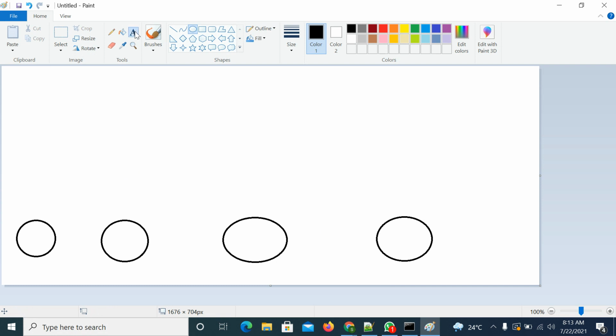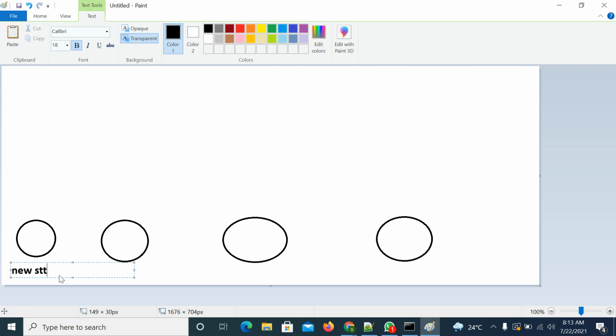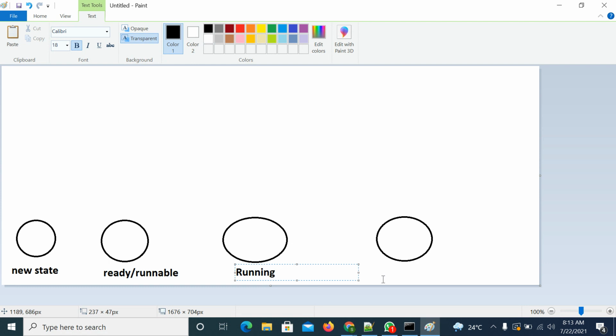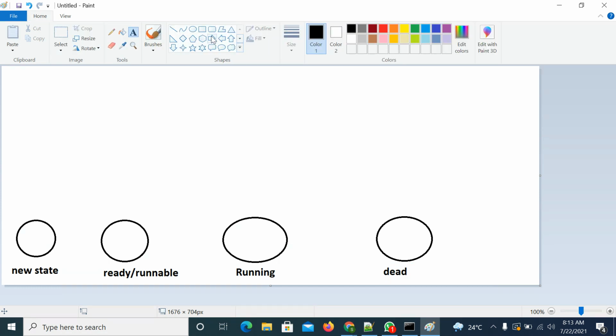Now, this is the born state. The second one is the ready or runnable state. The third one is the running state. And this is the dead state. In between, we are trying to call the wait method, notify method, and notifyAll methods. Where will these methods come into the picture?